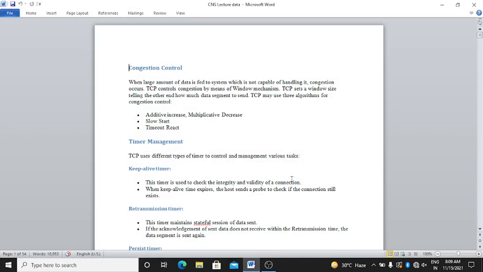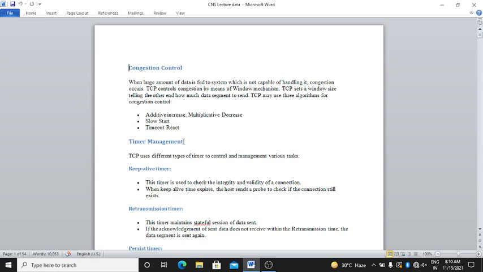In this lecture, we will start with the congestion control topic, that after the timer management is there. Here is congestion control. When a large amount of data is fed to a system which is not capable of handling it, congestion occurs.